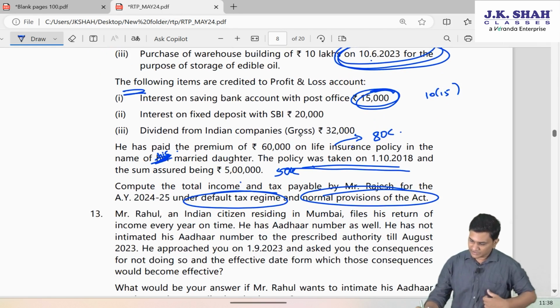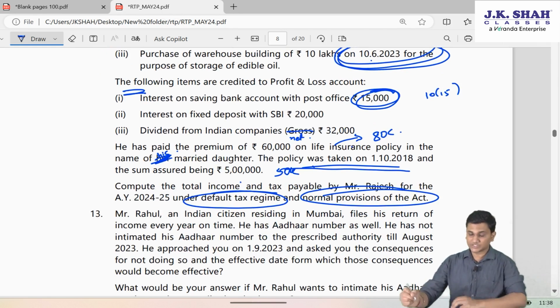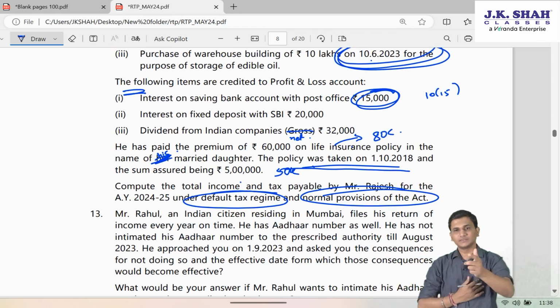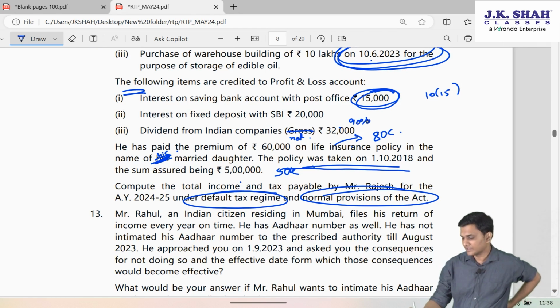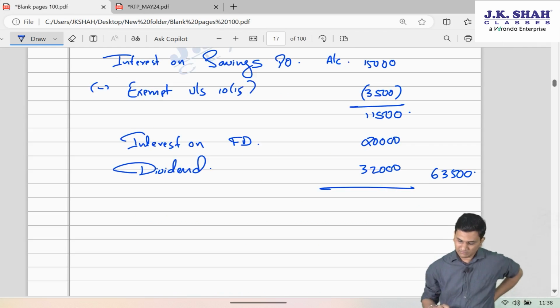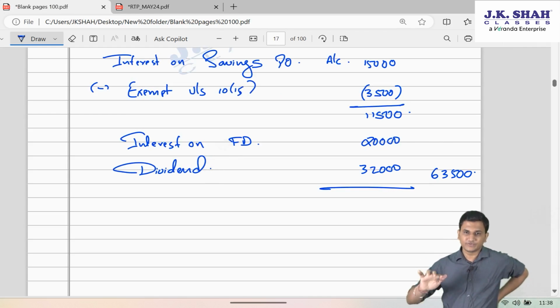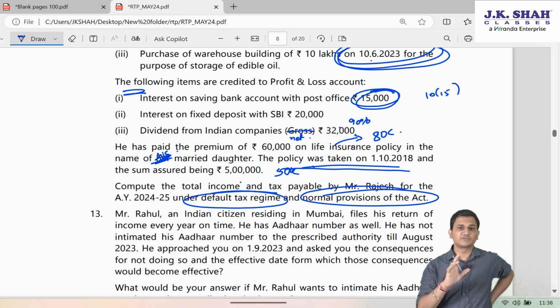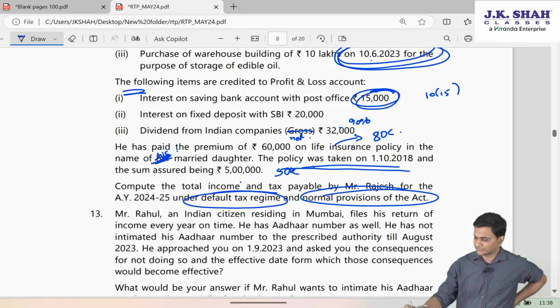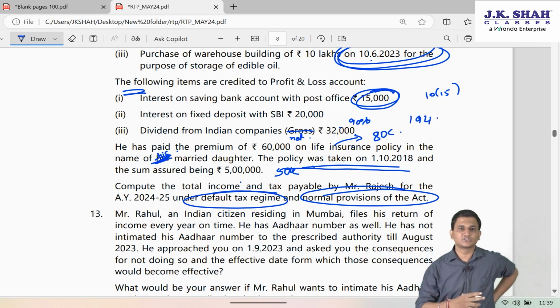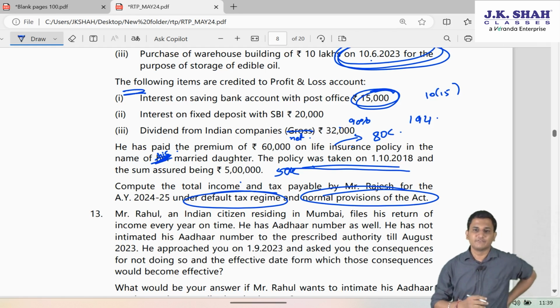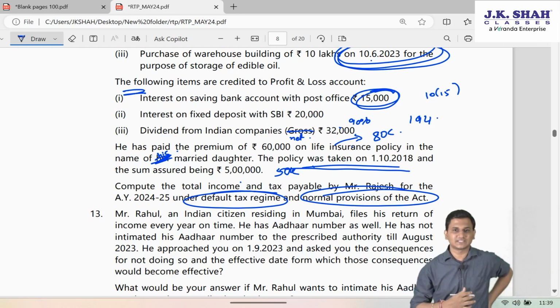Friends, if they would have written the word net here instead of gross, then we would have considered that this figure is 90%. And then while calculating income from other source, we would have grossed it up. We would have considered that this is 90% after reduction of TDS. Because if you recollect section 194, it is on dividend from Indian companies, wherein 10% TDS is applicable.